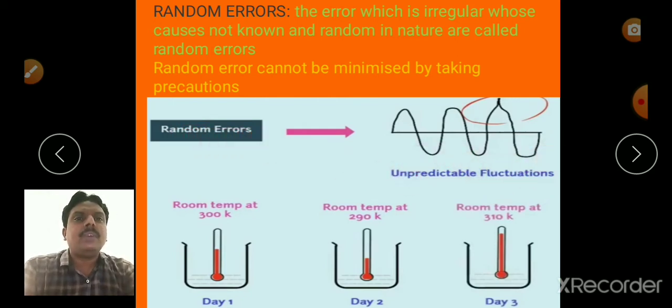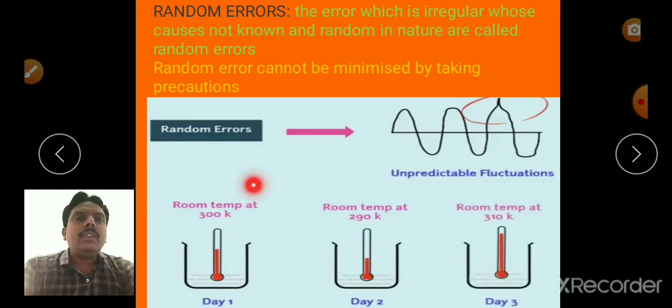For example, on day 1 we take a temperature reading, and it is found to be 300 Kelvin. Day 2, we take the reading, it is observed to be 290 Kelvin. Day 3, it is observed to be 390 Kelvin. Suppose we are finding the velocity of sound in air at room temperature.